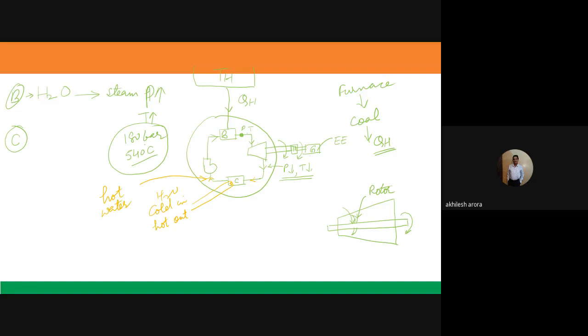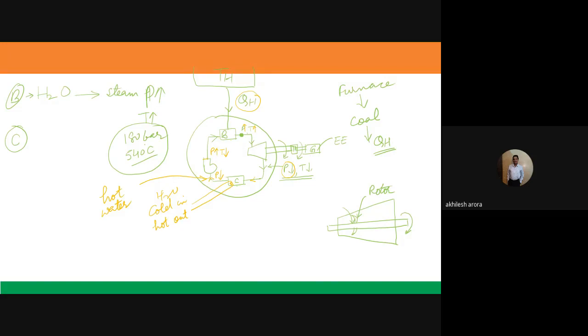Now, as I told you, the pressure and temperature of the steam were high when entering the turbine, but as soon as it leaves the turbine, they have been lowered. So the pressure here is still low. We need to do the pumping. By pumping, we increase the pressure of the water, though the temperature is still low. And when it goes into the boiler at high pressure and low temperature, we supply the heat here. Then once again we are converting this water into steam.